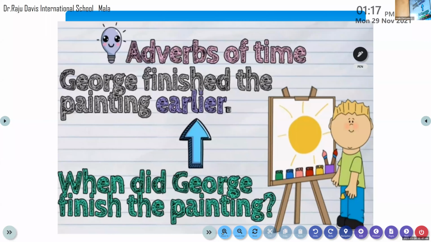So, come on, identify the verb first. Come on, tell me. When a sentence is given, first we need to identify what is known to us. We already know what a verb is. Come on, identify the verb. Painting. George finished the painting earlier. Which is the verb here?